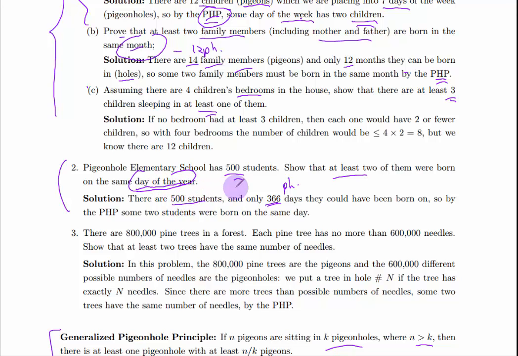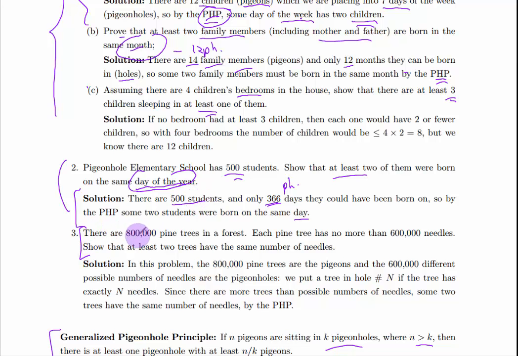So here's how you write it up. There are 500 students, only 366 days they could have been born on. So by the pigeonhole principle, some 2 students were born on the same day. Very simple write-ups. The difficulty is that you need to identify the pigeonholes and the pigeons.